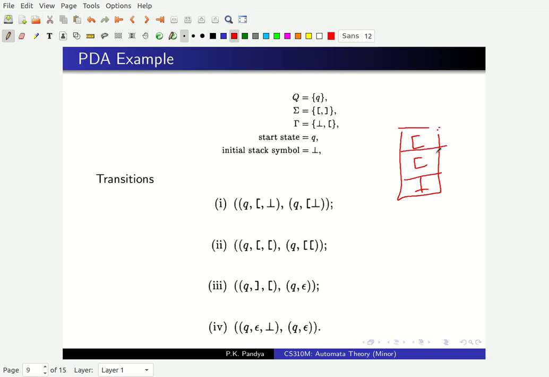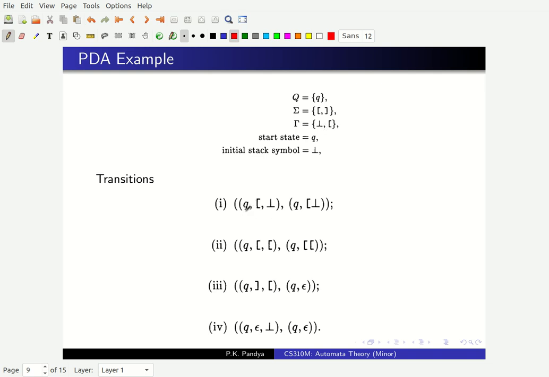Here the stack has 3 symbols. By the way, the stack can grow arbitrarily. It can grow to arbitrary heights. There is no restriction on that. That's why stack is an infinite memory. Okay, and my start state is of course Q. Start state is Q. Initial stack symbol is bottom out of these two, and my rules are like this.